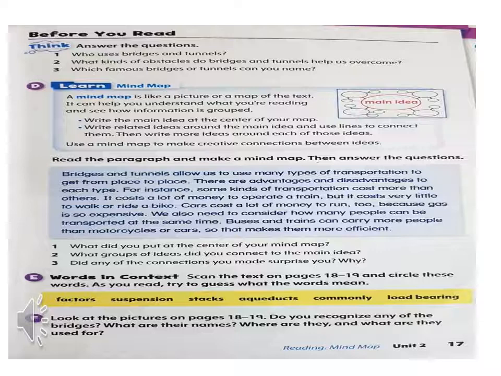So in this paragraph, as you have read, there is one idea, and after that there are sub ideas. Now read this passage and make a mind map, then answer the questions.